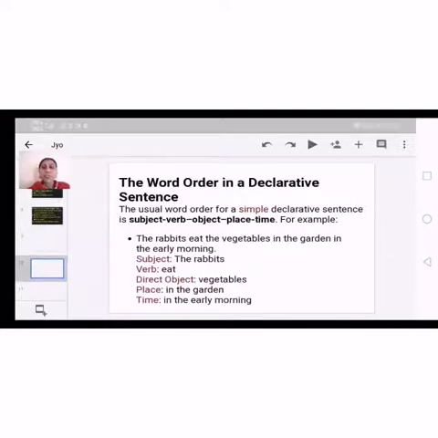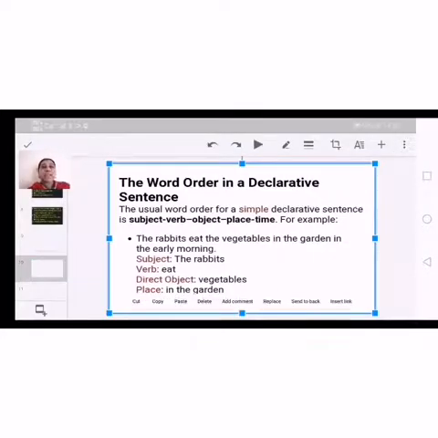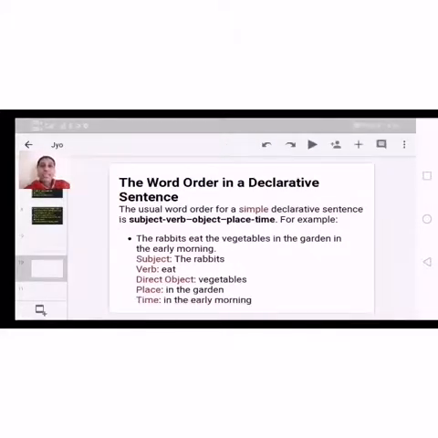Okay, where, when? There will be a question. So where: in the garden, and when: in the morning. So where is a place and when is a time. Okay, so by observing this sentence example, we can get an idea.